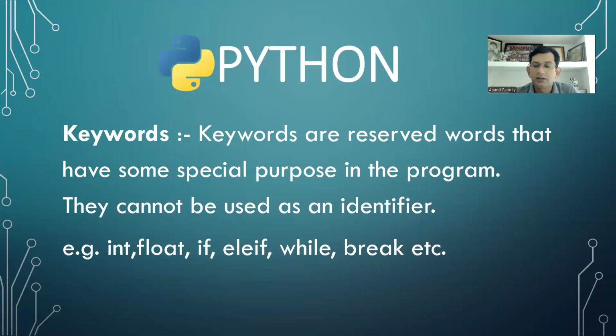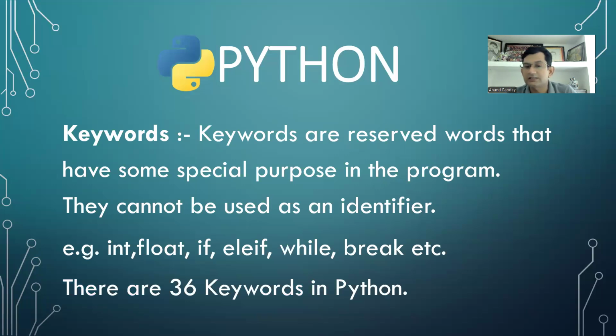About 35 or 36 keywords are there in Python. These keywords are reserved for something, and they cannot be used for any other purpose. If you try to use them for any other purpose, it is not allowed. You will get an error message for that. For example, here int. The purpose of int you will come to know afterwards. The purpose of int is fixed. This is a keyword. It is reserved for something. And if you try to use this int keyword as a variable name, it is not allowed.